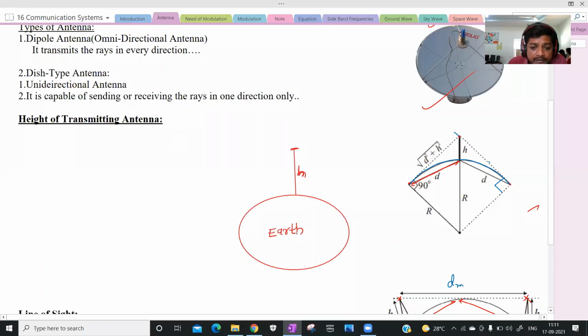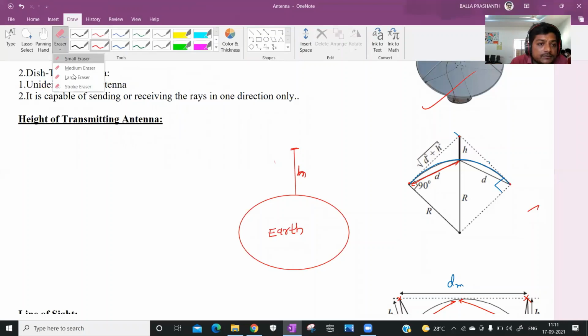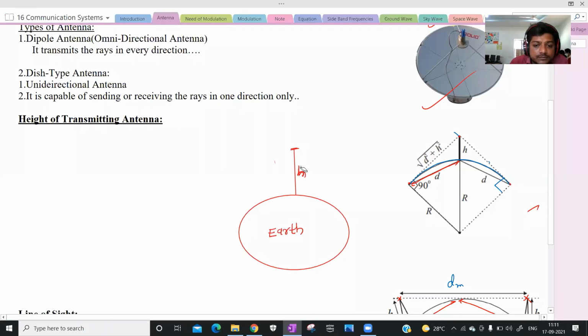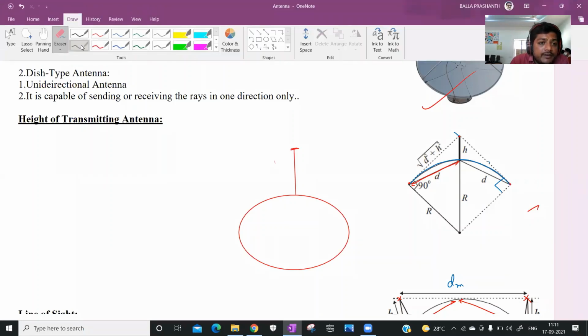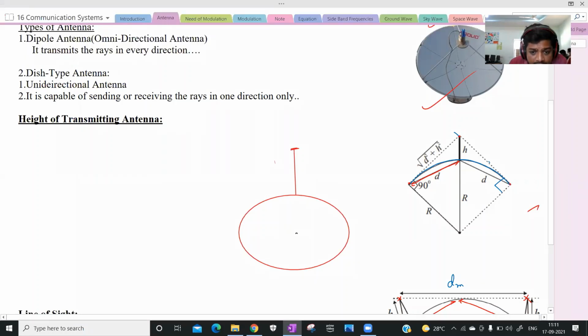See, this is the earth, and this is the center of the earth. The distance from the center of the earth to a point on the earth is called the radius. This is called your radius.